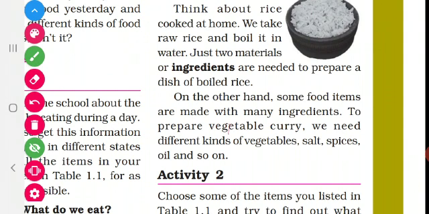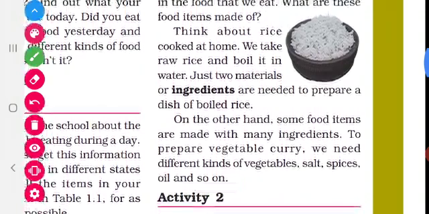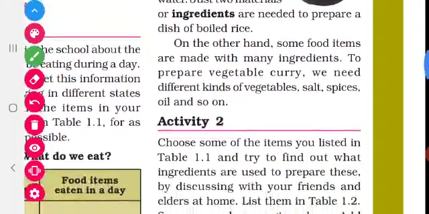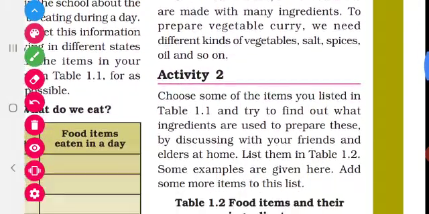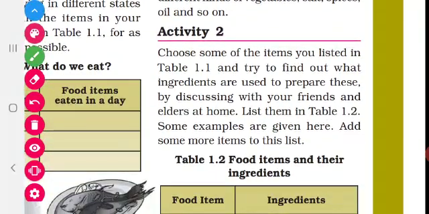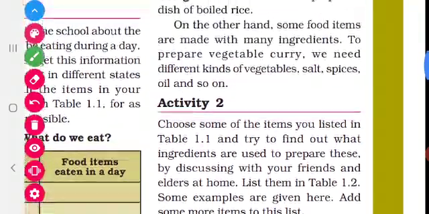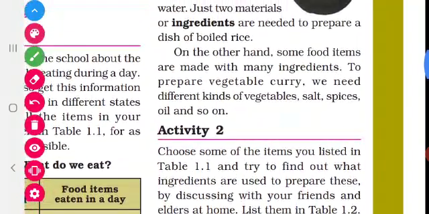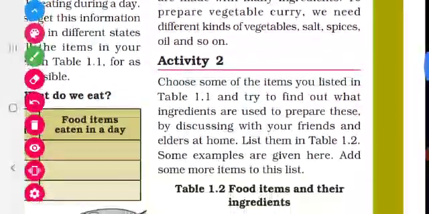We need many vegetables, some coconut, then spices, salt and oil, and so on. For cooking boiled rice, we need only two ingredients. For cooking vegetable curry and the like, we need more than two ingredients. So a food item may contain two ingredients, three, four or many ingredients.